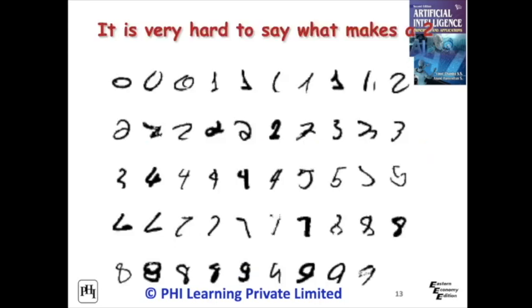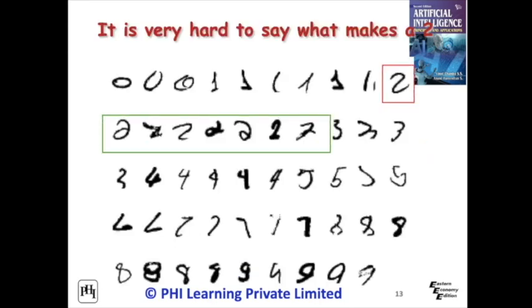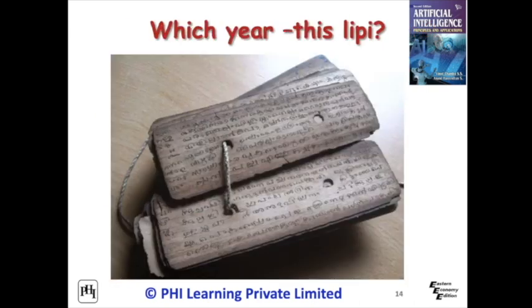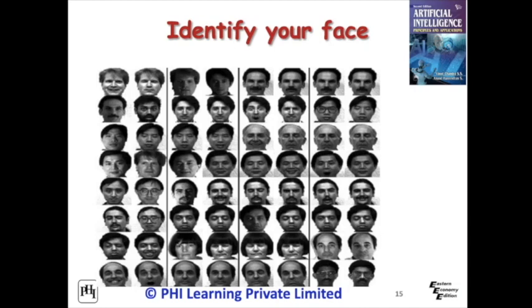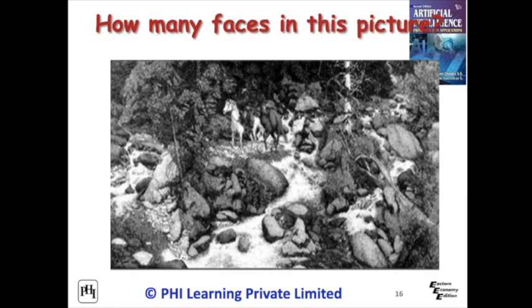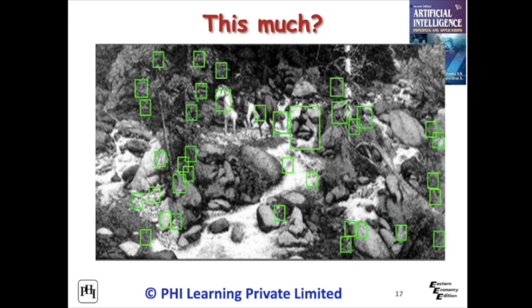For example, handwritten characters. It is very hard to say what makes a two. For example, lippy identification from old texture is challenging. Which year is this lippy? The face identification problem has already been solved. But is it completely perfect? How many faces in this figure can we identify? This much figure, can we identify?